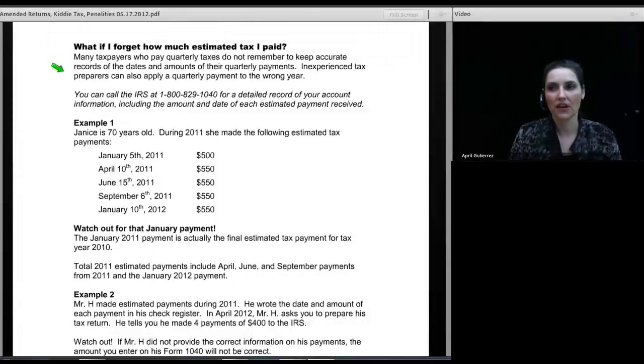And it creates a problem because if my client tells me that she made 3 payments of $250 during the year and I put $750 down as estimated taxes and she actually paid more or less than that, then she's going to get a letter from the government saying that the tax return was wrong. And all she's going to know is that the tax return was wrong. She's not going to understand or comprehend the reason for it.